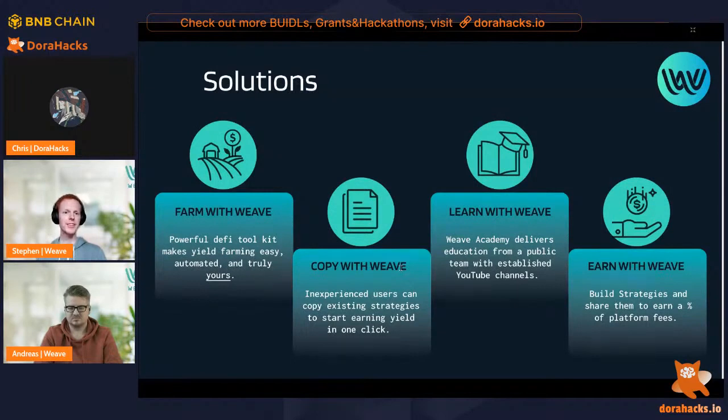Our Weave Pro strategy creators who choose to share their strategy with Weave passive users can earn up to a 4% performance fee, and Weave token staking amounts in TVL are also factored into the amount of fees shared with the Pro users. Our novel referral program also offers up to 5% of platform fees to all users. Let me now pass you over to Andreas, who's going to share with you our revolutionary strategy builder.